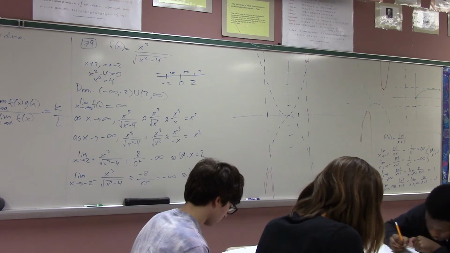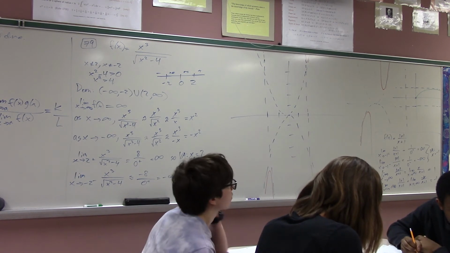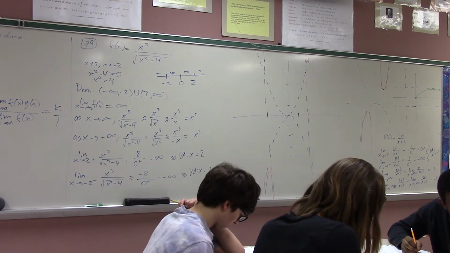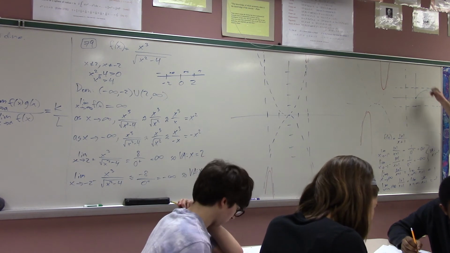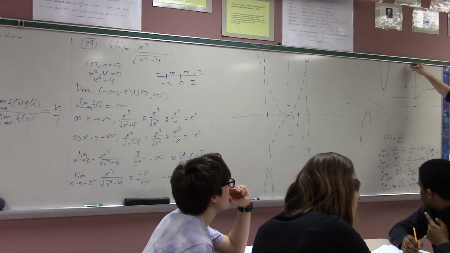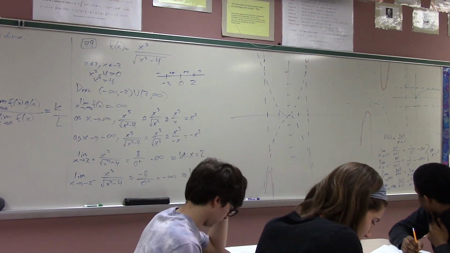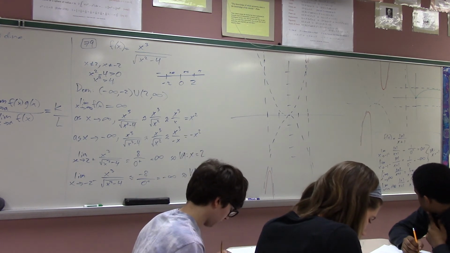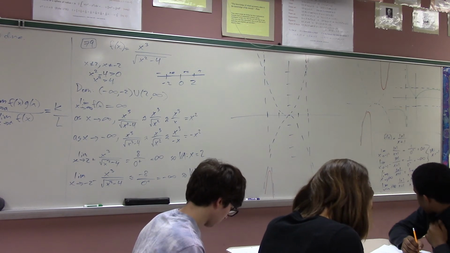And then as I get close to -1 from the right, it's going to go to infinity. So something weird like this is going to happen. And then to the left of -1, it's going to be negative infinity. It's going to look like this.